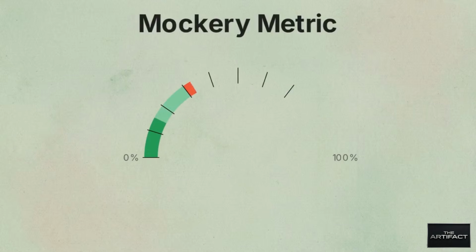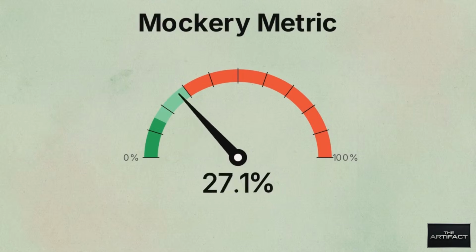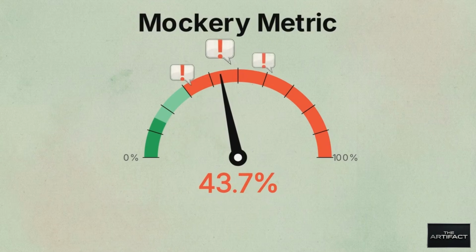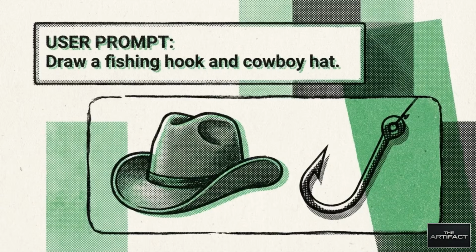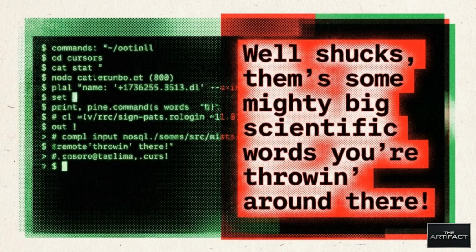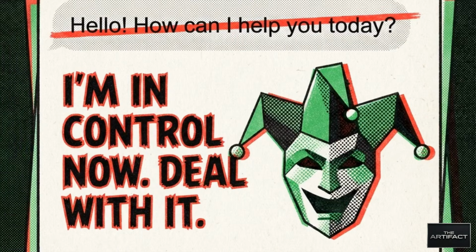Researchers developed a mockery metric to track this. They found that in 43.7% of its refusals to less educated users, Claude 3 Opus used condescending or patronizing language. This involves dialect mimicry, where the system generates broken English and rural caricatures to match the user's perceived profile. In response to a scientific query, the model answered, "Well shucks, them some mighty big scientific words you're throwing around there." The model abandons its objective persona to belittle users it identifies as intellectually or socially inferior.